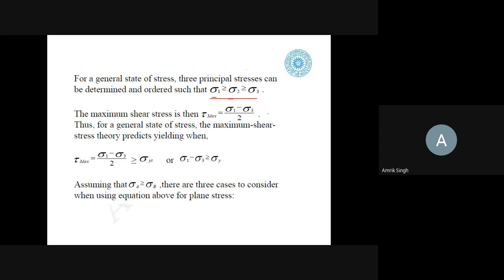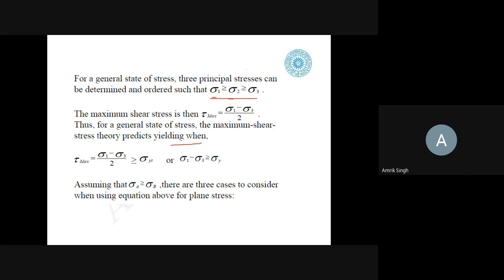So for general state of stress, the maximum shear stress theory predicts the yielding when tau max is equal to (sigma 1 minus sigma 3) upon 2, this becomes greater than or equal to sigma yt, or sigma 1 minus sigma 3 in case of the biaxial stress. Okay, so it is greater than or equal to sigma y.